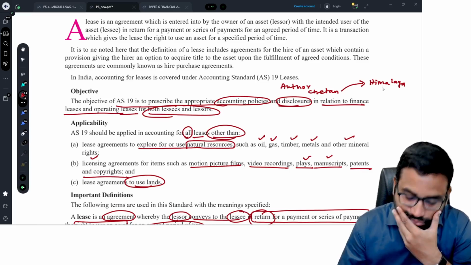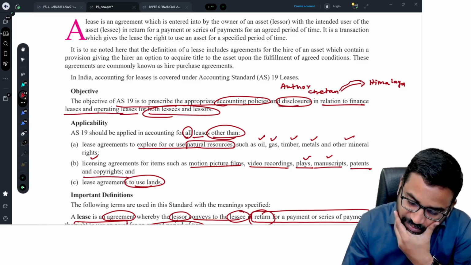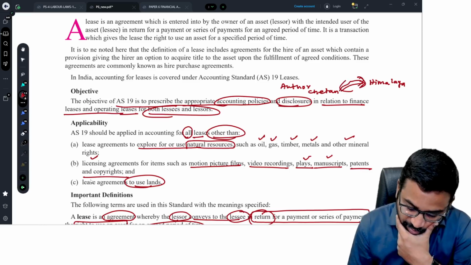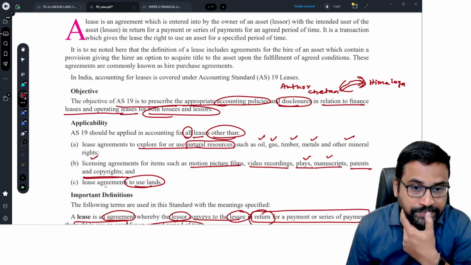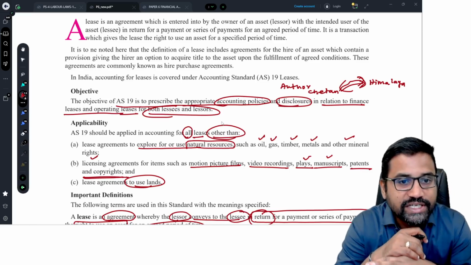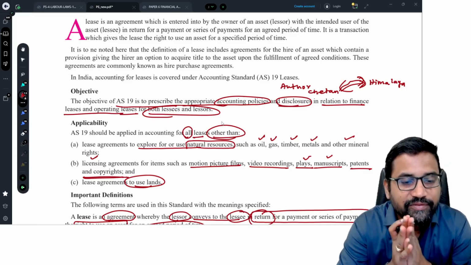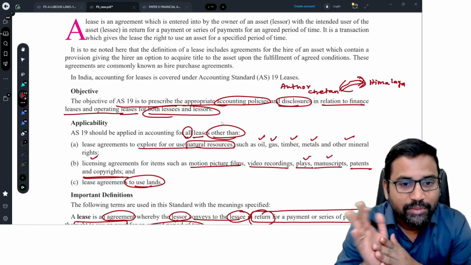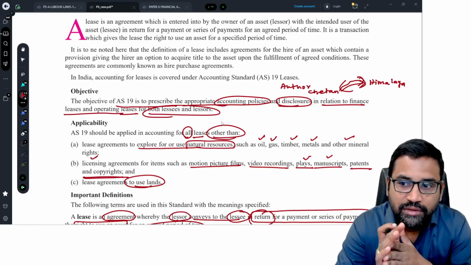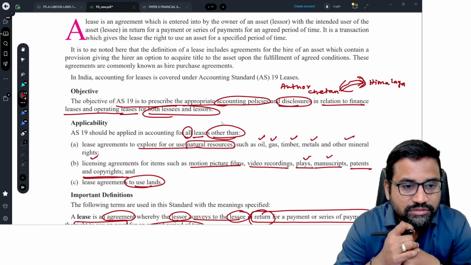Any lease agreement for copyrights between them is also not covered under this standard. Now this standard is not applicable.